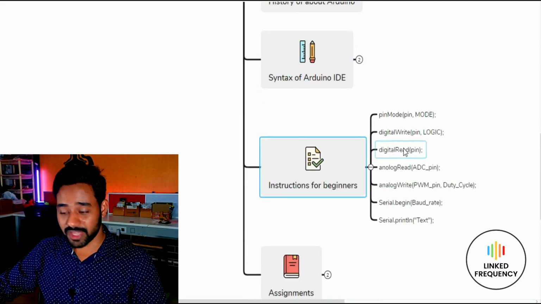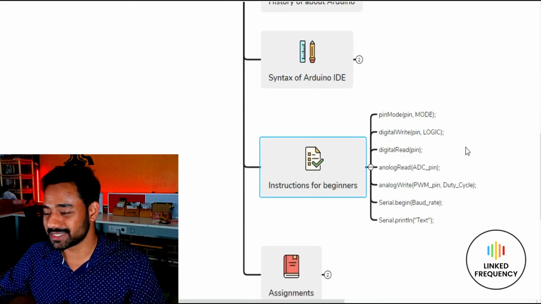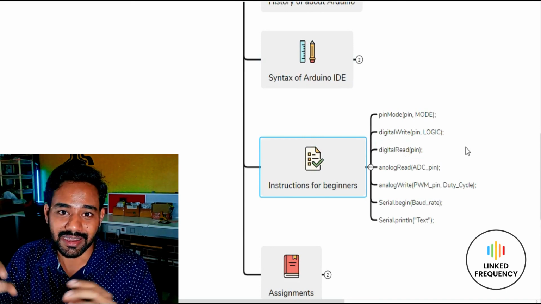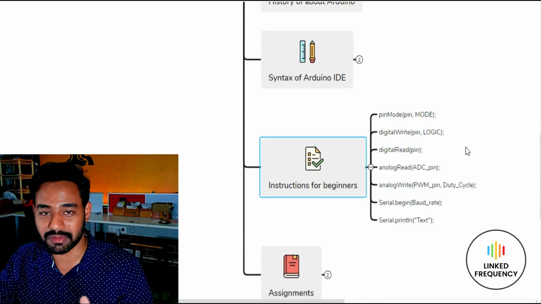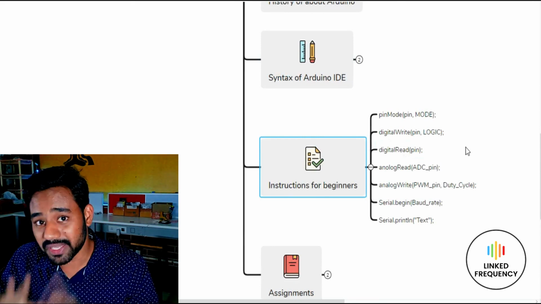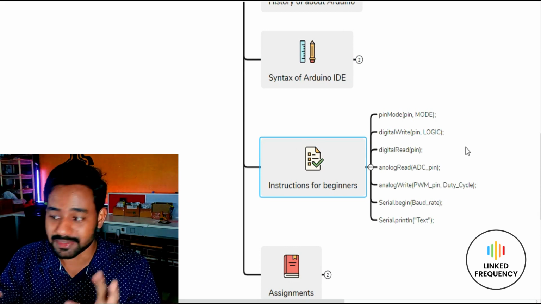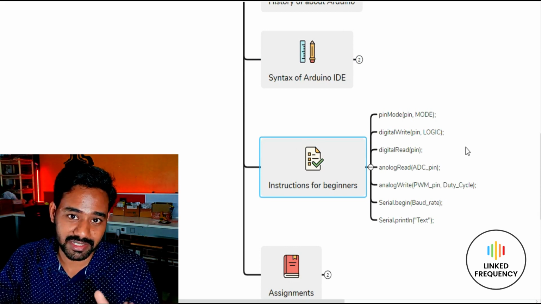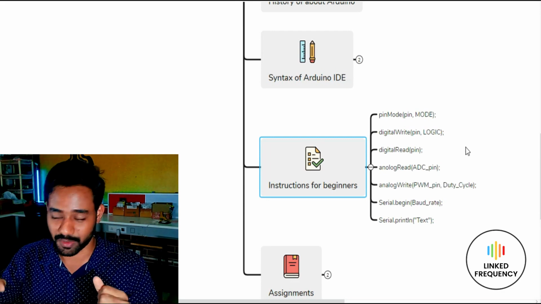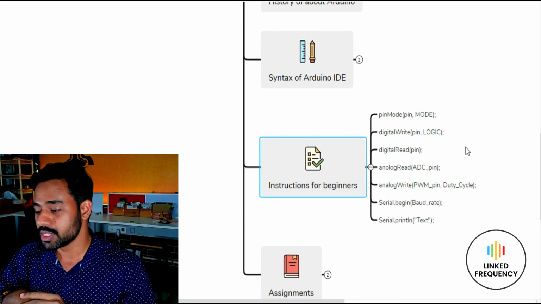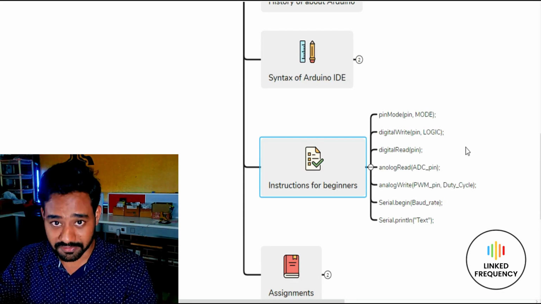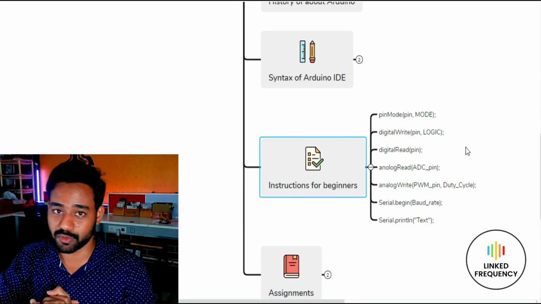Thereafter, we come to the very important part of the entire tutorial. This is all about the instruction set of Arduino IDE or Arduino development board as a whole. These are the basic instruction set, and do remember they are not the only instructions in the entire Arduino software as a whole. These are the beginning actually. So we are going to cover these different instructions which I am going to explain right now.